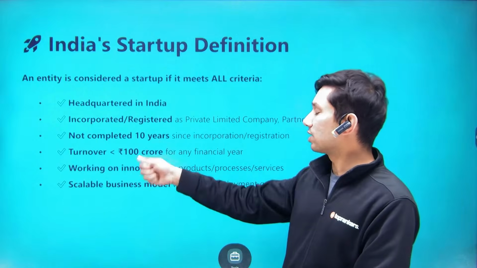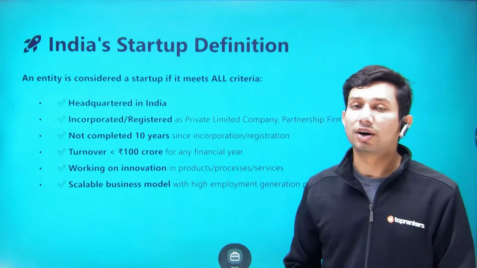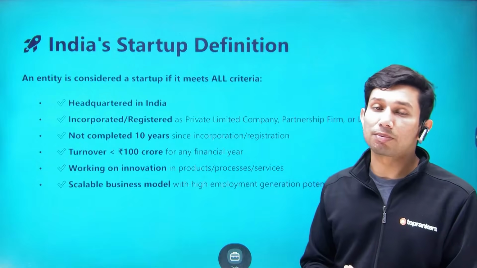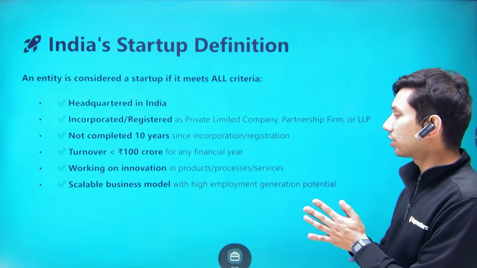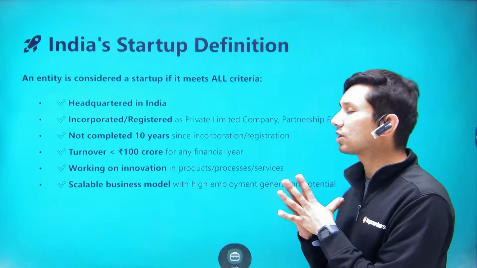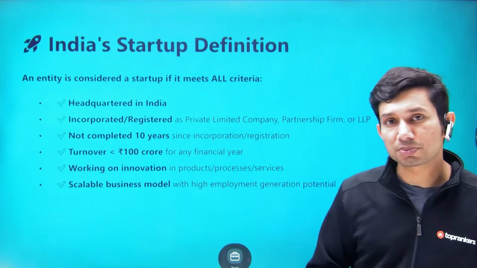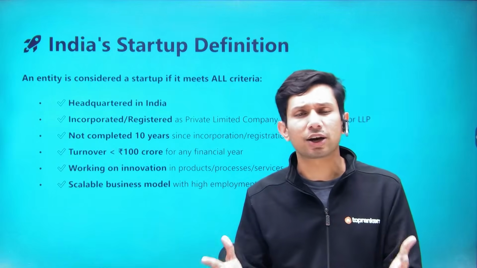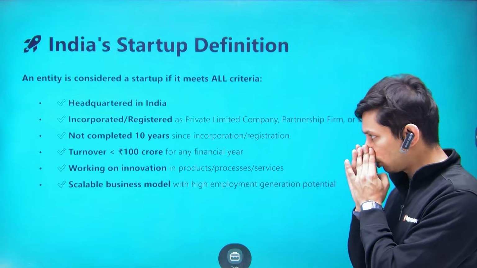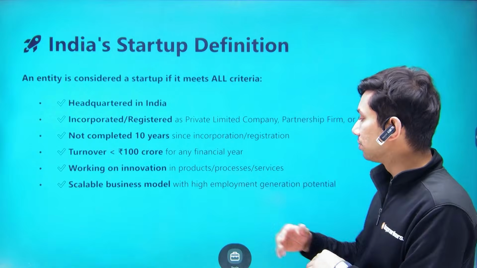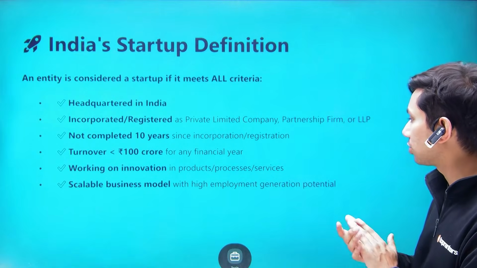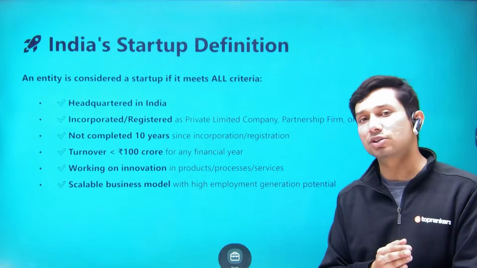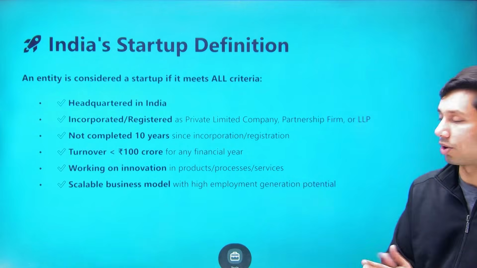Your turnover should be less than 100 crores for any financial year. That means you cannot be earning more than this and still avail the benefits that come out of being a startup, and you should be working on innovation in products, processes, and services. So this should be something new that your startup is trying to solve, either a marketing innovation or a process innovation or a product innovation or any kind of innovation, organizational innovation, but it should be something new. And the scalable business model with high employment generation potential is always preferred. It should not be something relevant to only, say, 10, maybe 20 people. It should be a scalable business model.